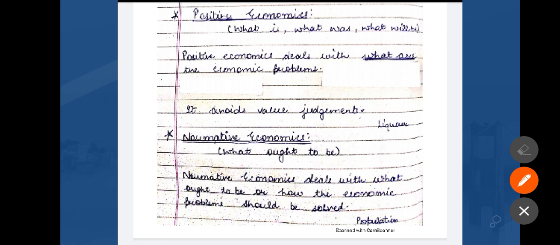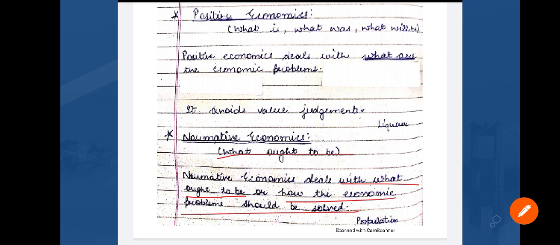Now, what is normative economics? Normative economics deals with what ought to be or how the economic problems should be solved. Note the point here that positive economics deals with what the actual economic problems are, right? But normative economics deals with how we are going to solve them.